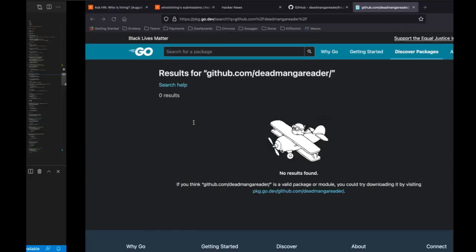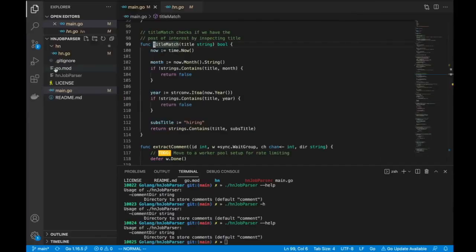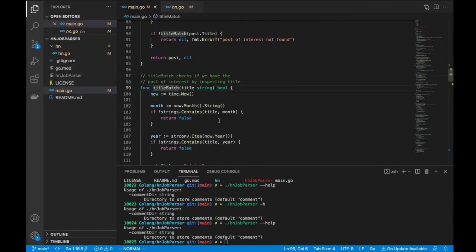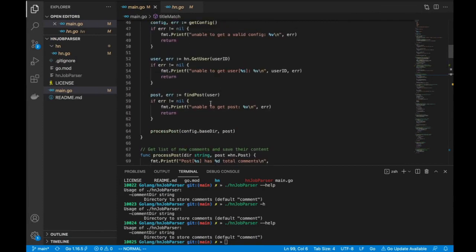So I just go back here. This is the format: you have the string Ask Hacker News: Who is hiring, month and the year. This will help you identify, or rather ignore, the other two posts this user generally tends to post. And I am only interested in the latest post. I am not interested in posts, say, a month ago or 2 months ago, so this basically allows me to do that filtering. And I will return that post here.